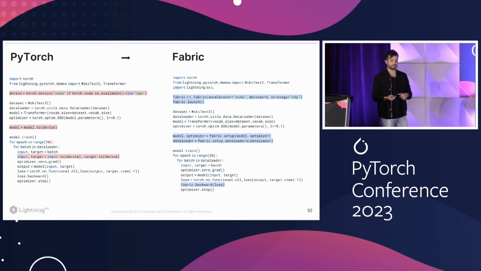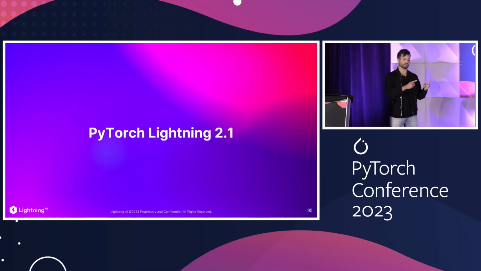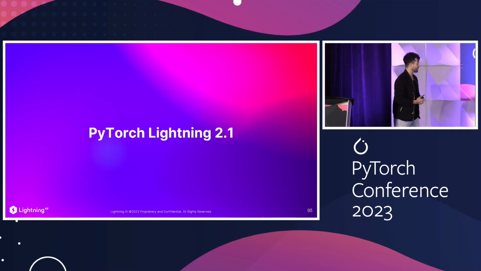Today, sorry, I'm almost out of time here, but basically you're going to also find Lightning powering some of these things: TinyLlama, the NeurIPS LLM Efficiency Challenge, and then obviously the kind of thing we talked about today for fine-tuning and inference. Some of these things are based on the GPT. Anyways, we'll be around. Thank you, guys. And there will be another talk that talks to you about 2.1 and all the things that have been deployed there. Thank you.